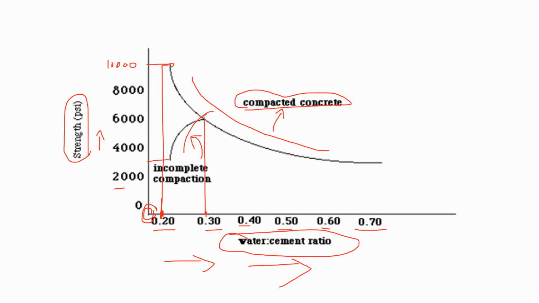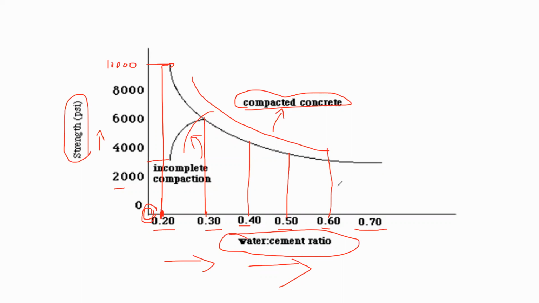Now, if you go and increase your water cement ratio, if your water cement ratio is 0.4, then your strength of concrete is around 4,000. Okay. Again, if there is an increase in the water cement ratio, 0.5, then the strength will be around 3,000, or 3,500. For 0.6, it is around 3,000.